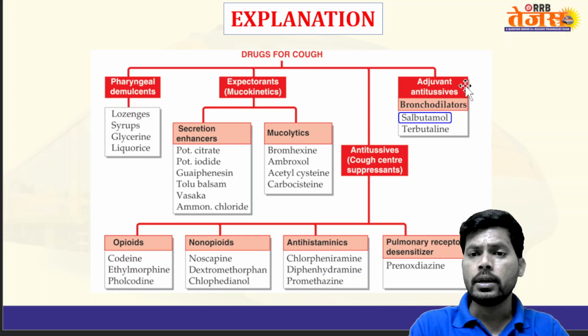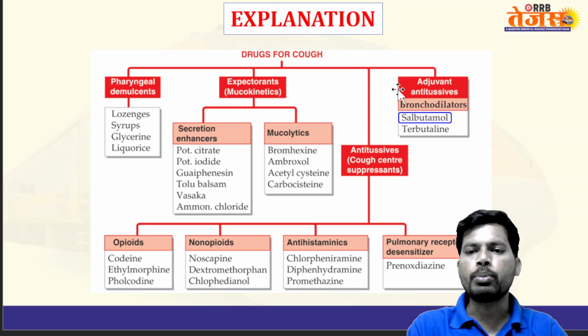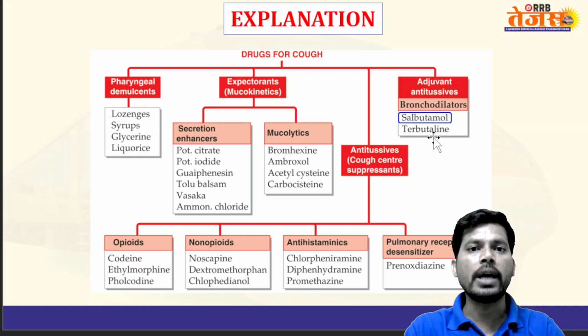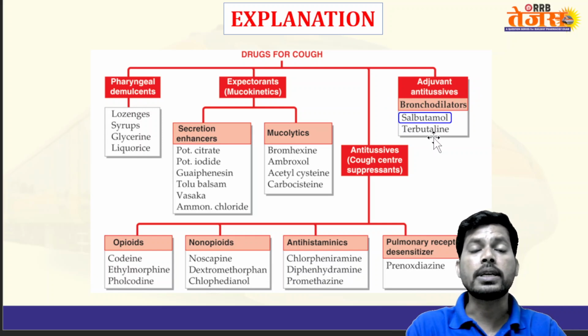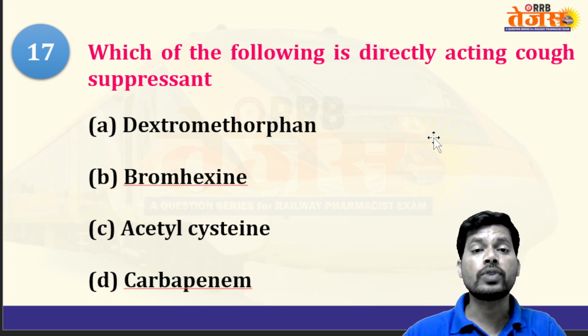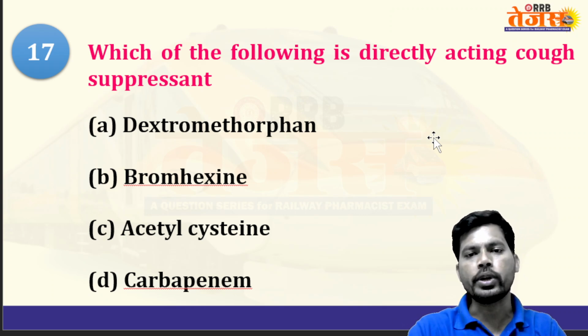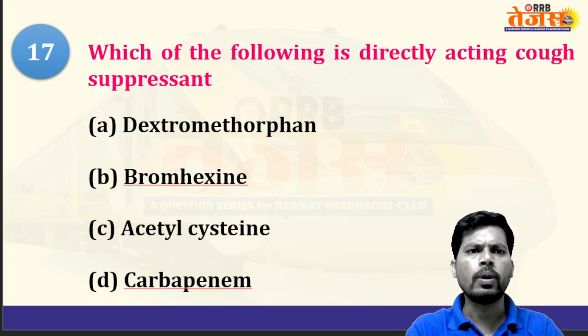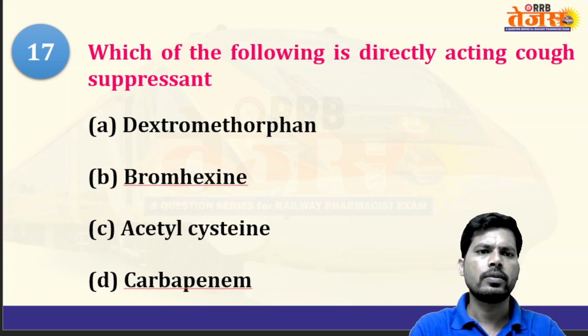So here the adjuvant bronchodilators are like salbutamol as well as terbutaline. These are selective beta 2 receptor agonists. These are supportive agents for antitussives like codeine. So next question. Wait a moment.